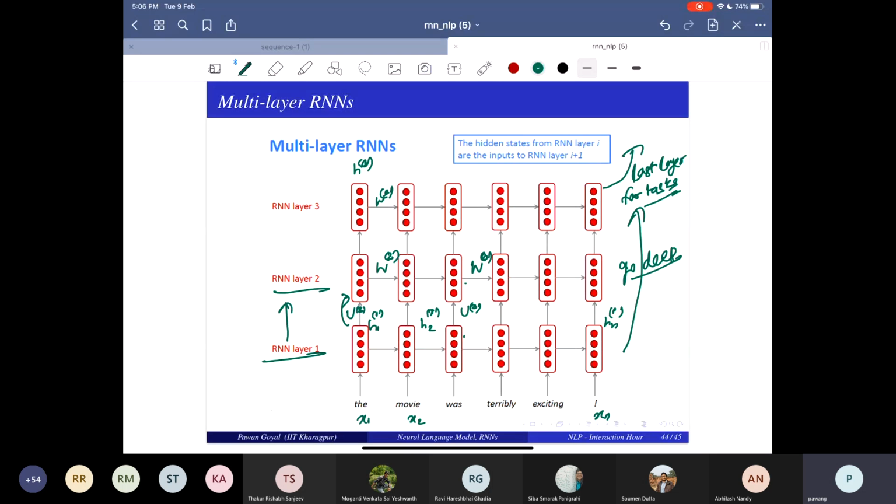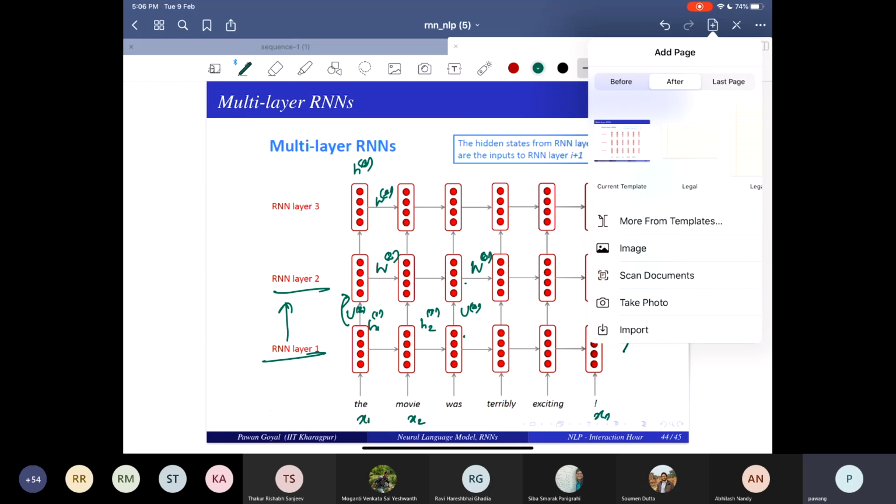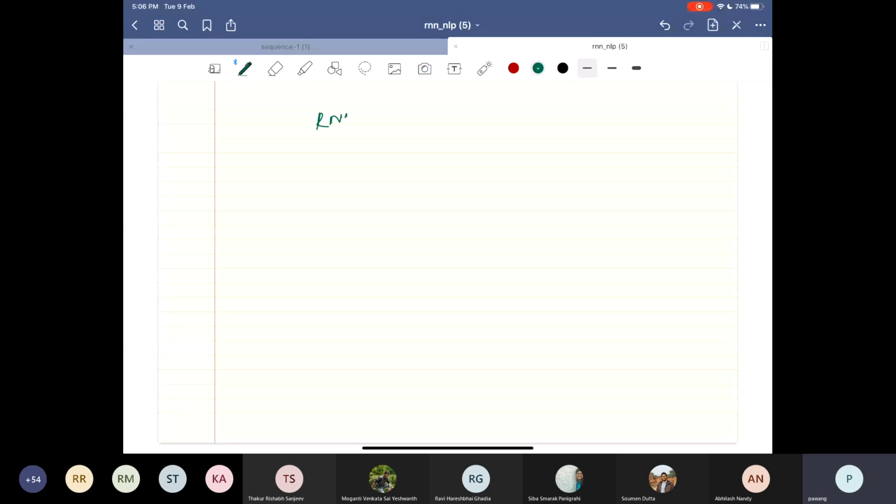So what we saw is this simple RNN, also called vanilla RNN, where you just pass xt and ht minus 1, and you get ht. We learned that, and then we said you can do multiple things with it. You can make GRU, you can make LSTMs. They are more complicated units.